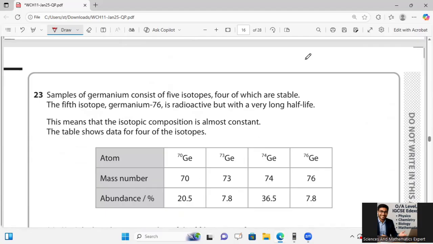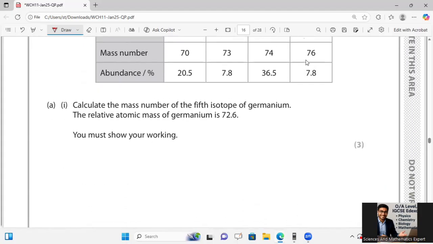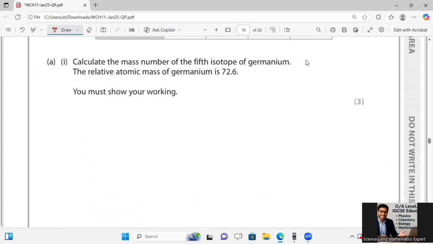Okay, here he is saying samples of germanium consist of 5 isotopes. The fifth isotope, germanium 76, is radioactive because it has a very long half-life. This means that the isotopic composition is almost constant and stable. Okay, calculate the mass number of the fifth isotope of germanium. The relative atomic mass is 72 point this.